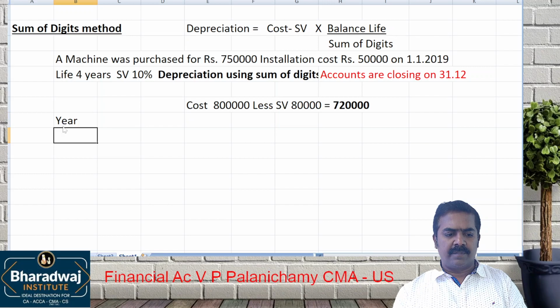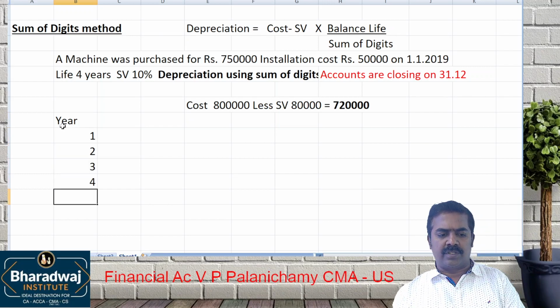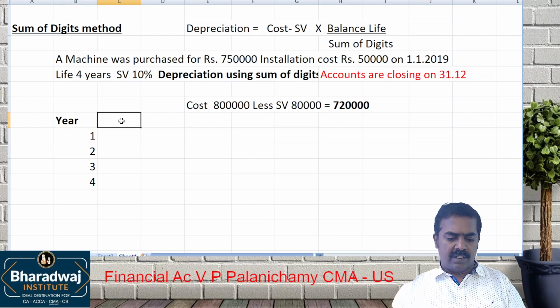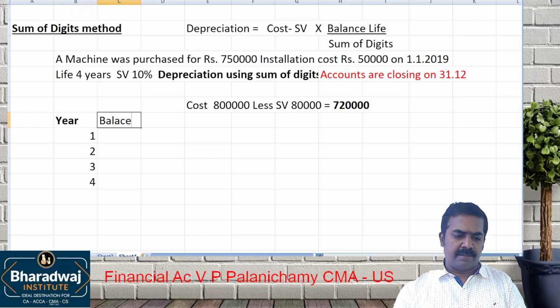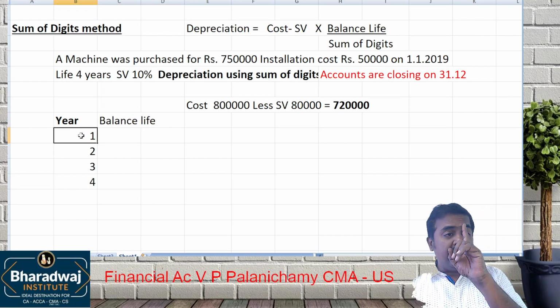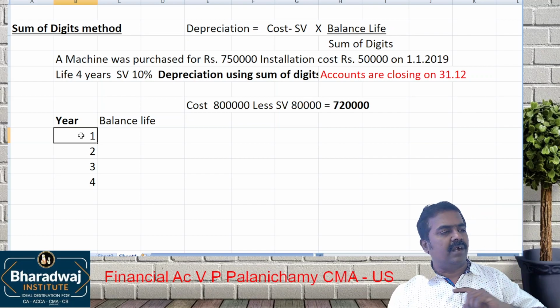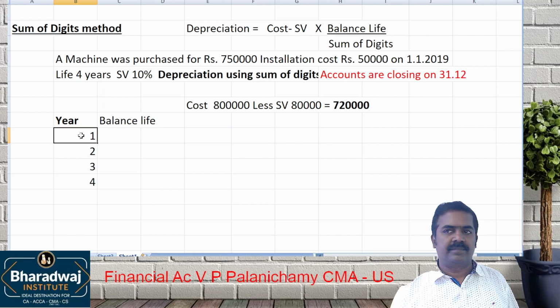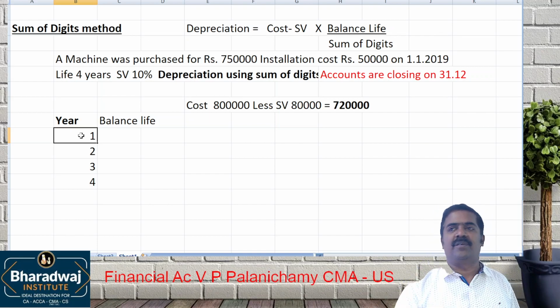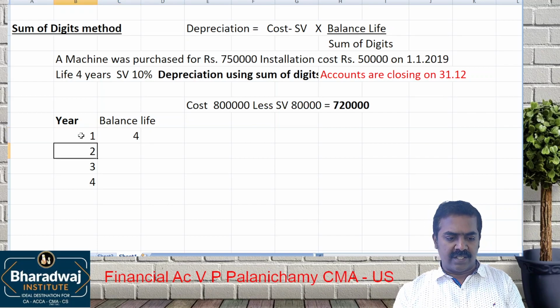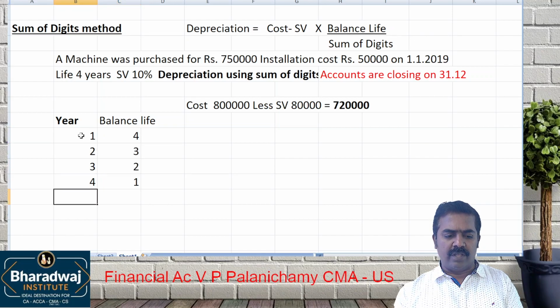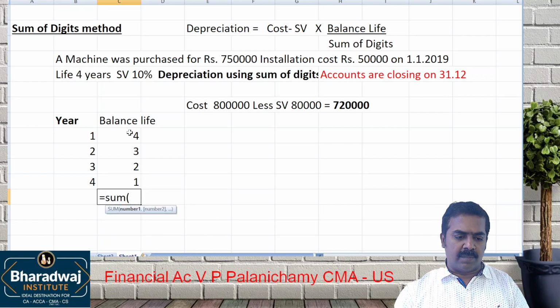So we will take first year, second year, third year, fourth year. Life is how many years now? 4 years. Okay, balance life. Balance life means from the beginning of year 1 to the end of year 4. How many years of life? 4 years. Then 3 years of life. Then 2 years of life. Then 1 more year of life. So sum of digits is nothing but the sum of these. What is the total we get?